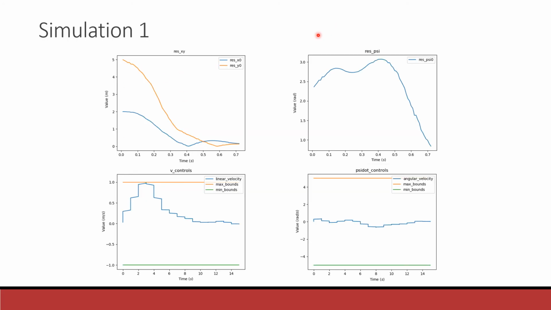The first simulation was a simple goal-reach problem where there were no obstacles. Here, we can see the states of the robot are 3 states, X, Y, and the psi angle. And after implementing model predictive control, here we see that the robot state goes to 0, and here the other robot state is also converging to 0. And here we can see the control inputs are within the bound, that is within lower and higher limits.